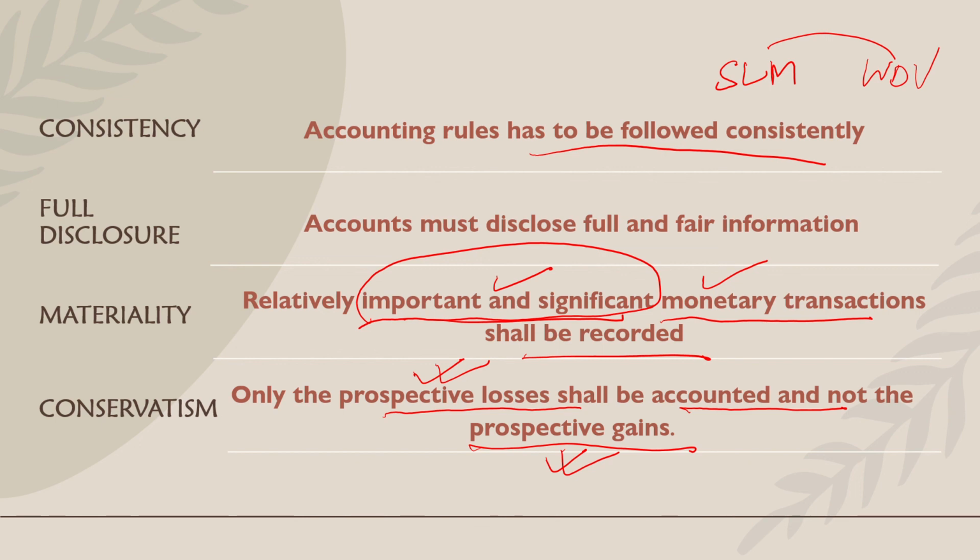We will record any anticipated losses, but we will never record any anticipated gain unless and until it is received, right? Only when you incur it, you will record the gains. Whenever you are anticipating, you will record the losses. That is the conservatism convention.